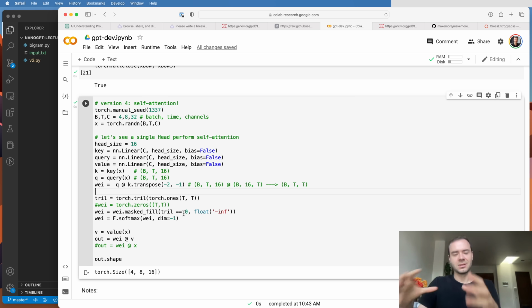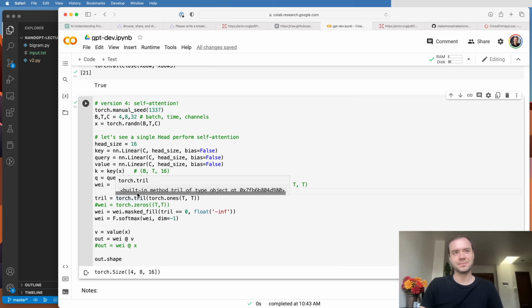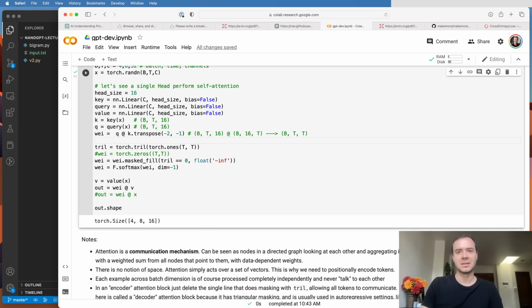So cross-attention is used when there's a separate source of nodes we'd like to pull information from into our nodes. It's self-attention if we just have nodes that would like to look at each other and talk to each other. This attention here happens to be self-attention, but in principle, attention is a lot more general.